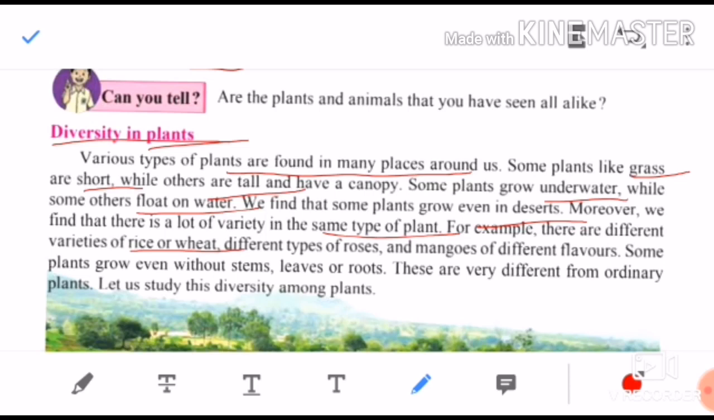Wheat, take the example of wheat also. Wheat is of one type of plant only, but a variety of names and brands are available in the market and we purchase which we like.